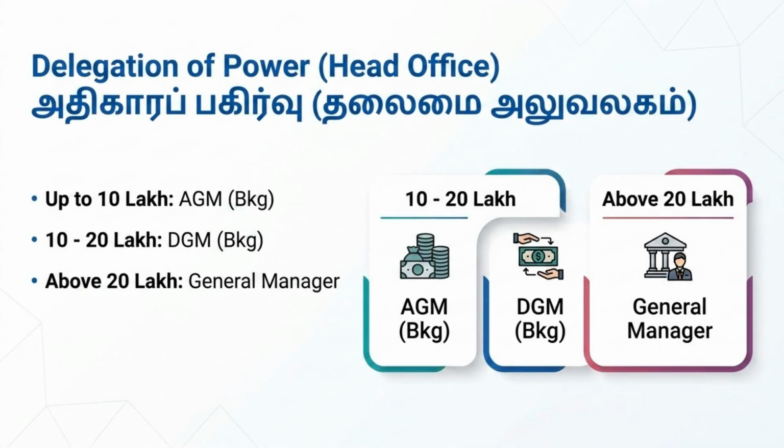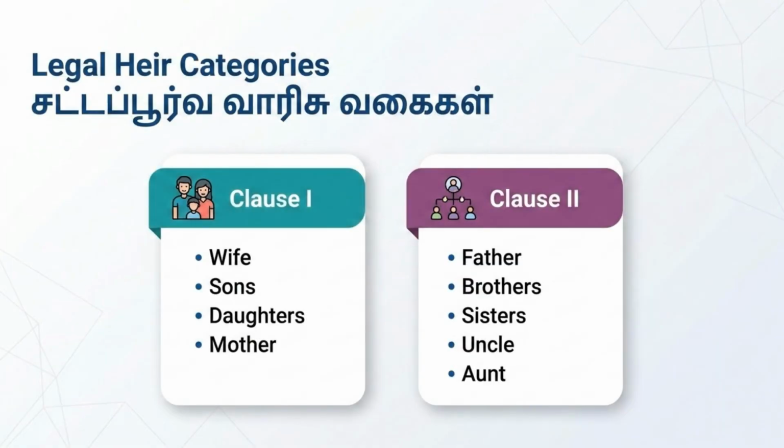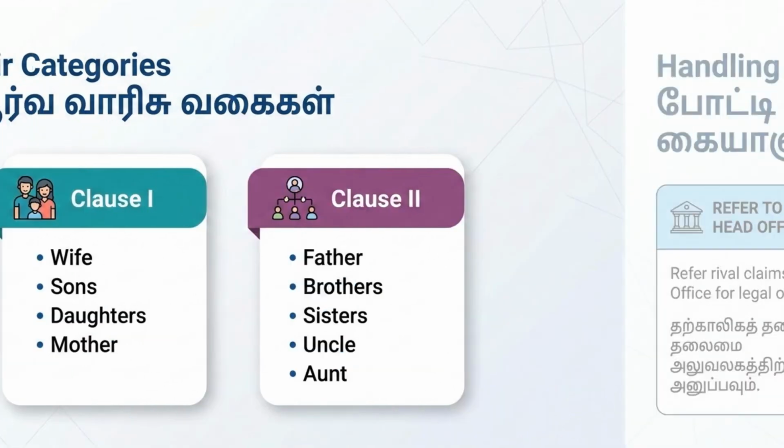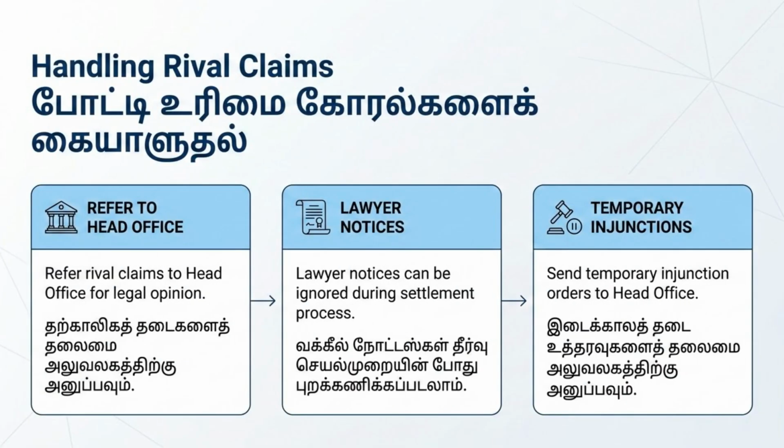Finally, for the settlement of safe custody articles, the articles are handed over to the nominee or legal heir after verification and documentation, following similar procedures as for deposits. The next topic is about the settlement of insurance claims. This involves the nominee or legal heir submitting necessary documents to the insurance company for verification and processing of the claim. For jewel loan claims, the legal heir must submit the loan documents and death certificate. The bank will then verify the claim and release the jewels to the rightful claimant after settling the loan amount.